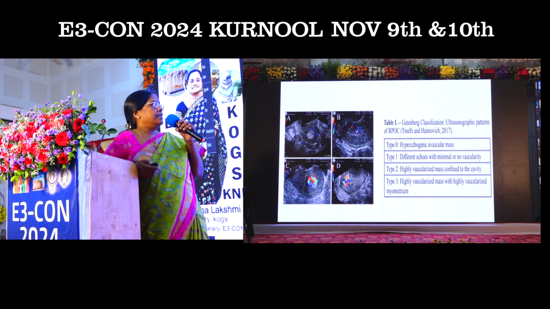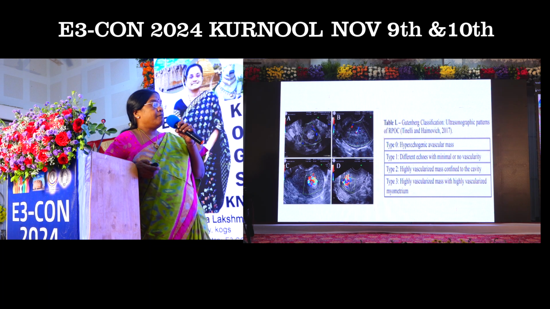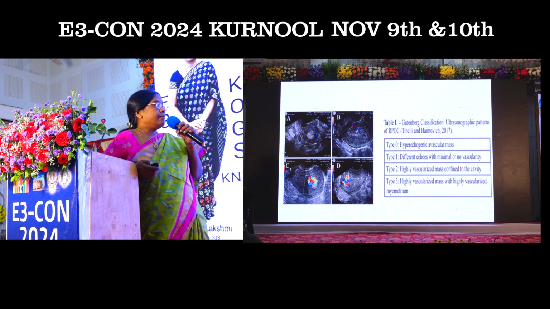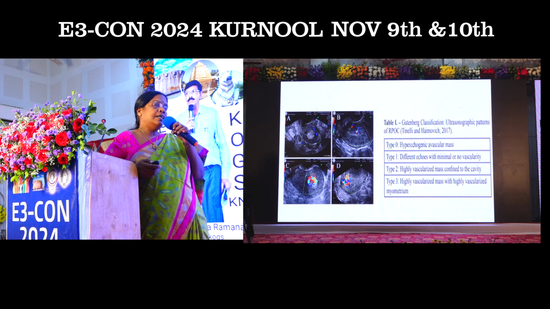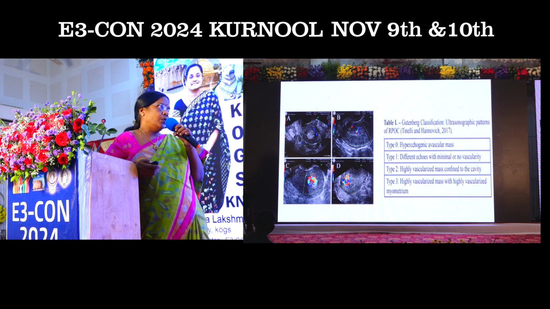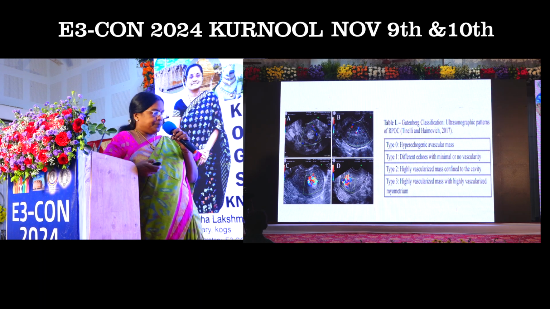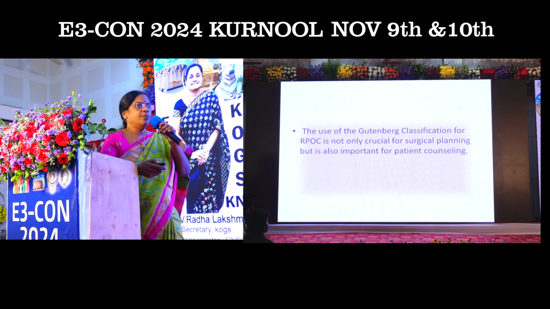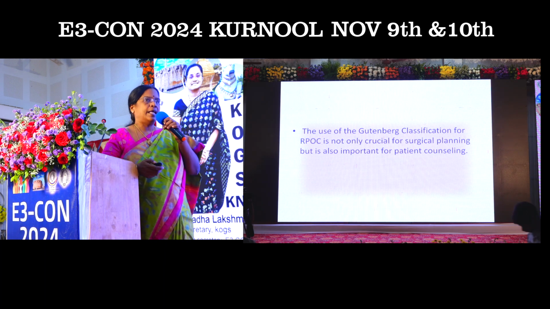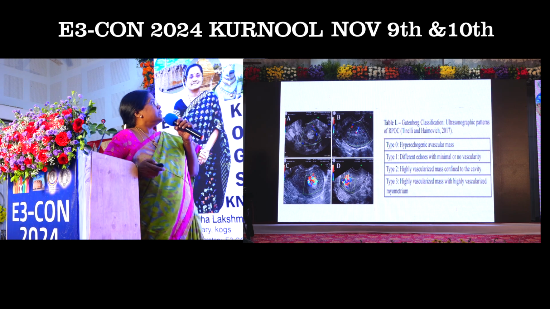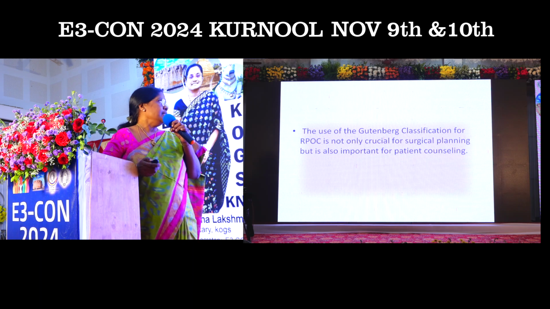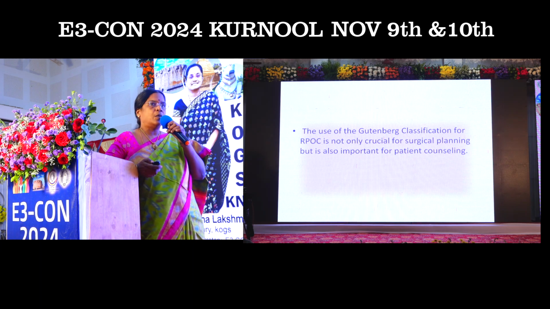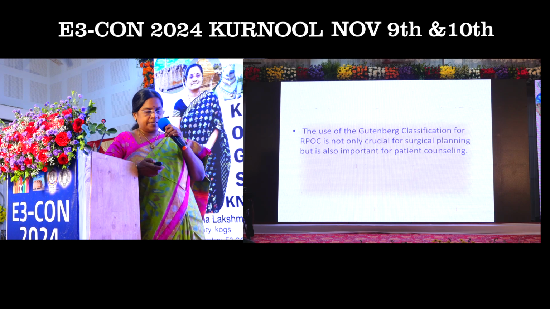And type 2 and type 3. Type 2 is a highly vascular mass confined to the cavity, and type 3 is a highly vascularized mass with a highly vascularized myometrium. In these cases, if you attempt a D and C, the bleeding will be more. So here it is better to go for hysteroscopic removal of RPOC using an energy source to prevent bleeding. The use of the Gutenberg classification for RPOC is not only crucial for surgical planning, but is also important for patient counseling regarding the management options.